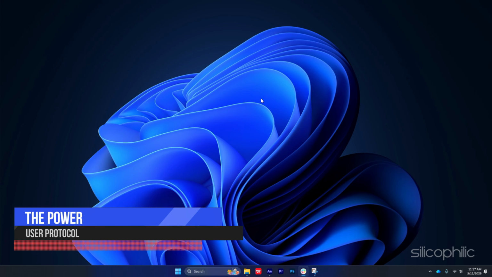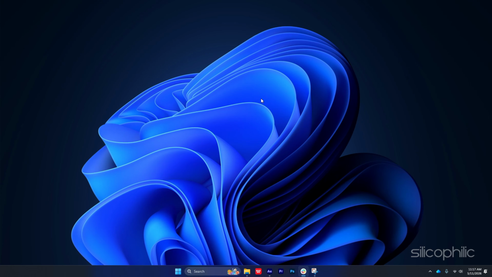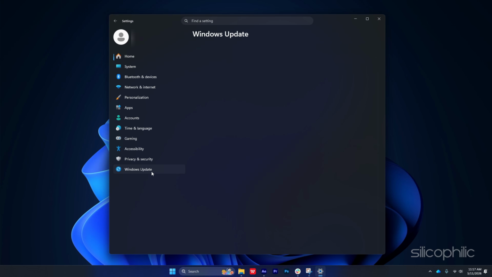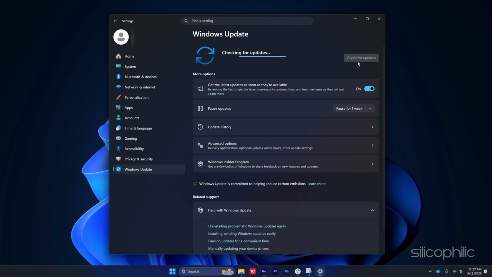Power user protocol. So instead of automation, I built a routine, a simple, consistent process that I need to follow once a month. Here are the steps. Open Settings, go to Windows Update, click Check for updates. Review what's being installed, then install the updates manually. Restart the PC on your schedule. For me, it's usually the second Saturday of the month. Now this works since there are no interruptions during work, no forced restarts, and there is full visibility into system changes. It replaces randomness with structure.